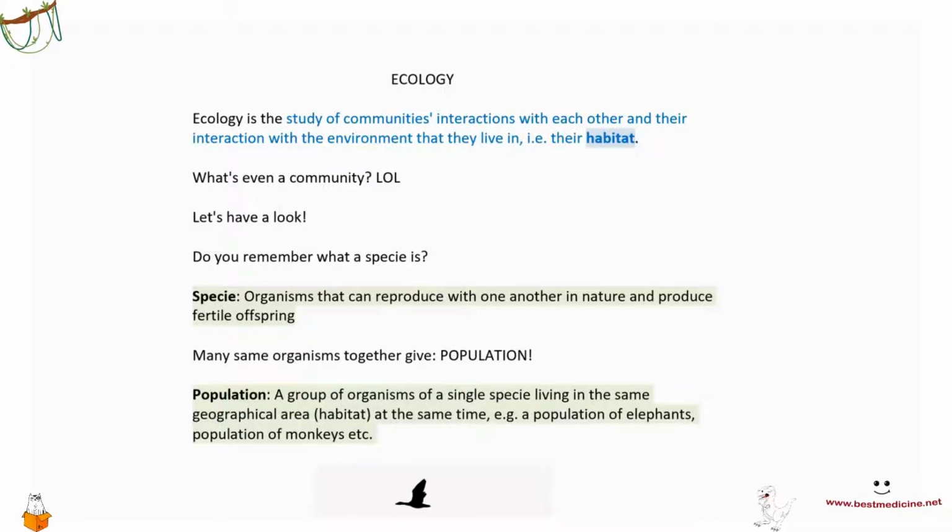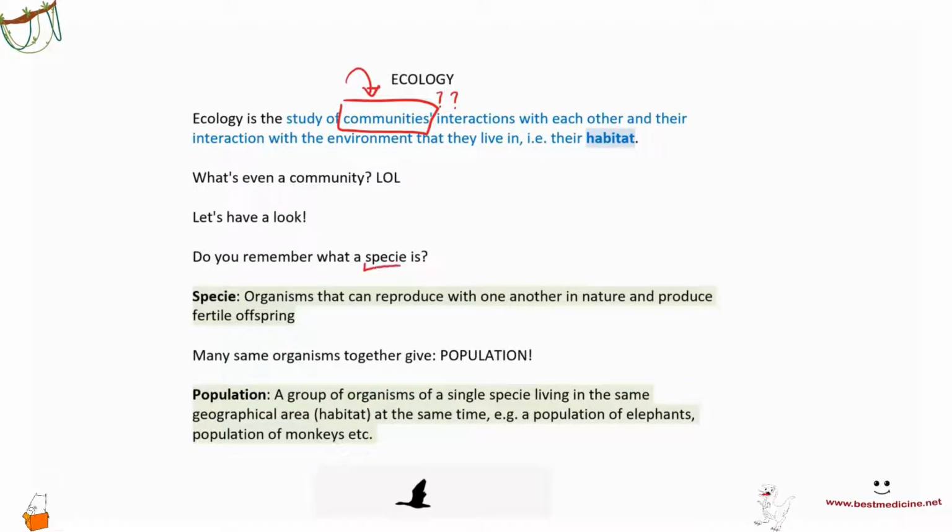So, starting off with ecology, what is ecology? Ecology essentially is a study of communities' interactions with each other and their interaction with the environment. So, what is even a community, right? Did they just throw this word at you and expect you to understand? What is community? Let's have a look.